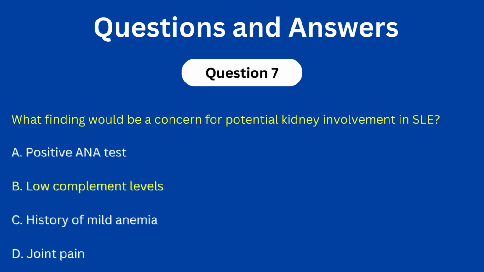Low complement levels are concerning for potential kidney involvement in systemic lupus. So, lupus nephritis, immune complex deposition, and complement activation in the kidney are common pathological mechanisms, and low complement levels could indicate complement consumption due to an ongoing immune process in the kidney.